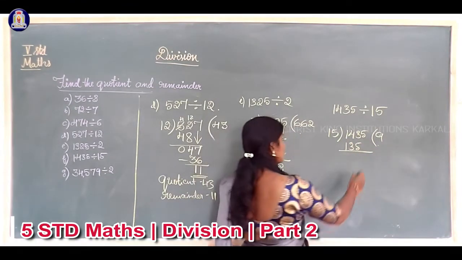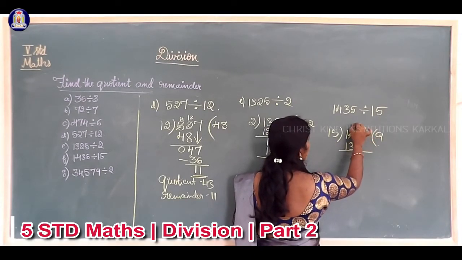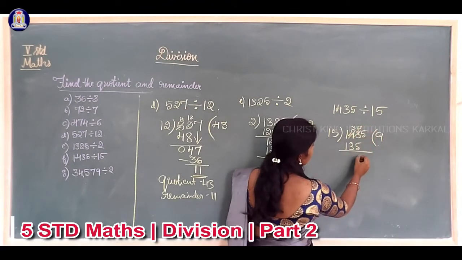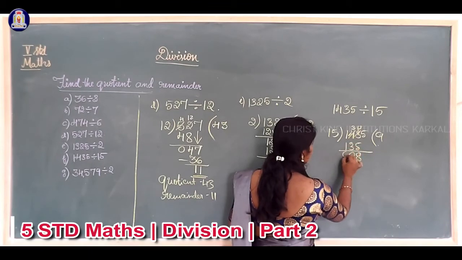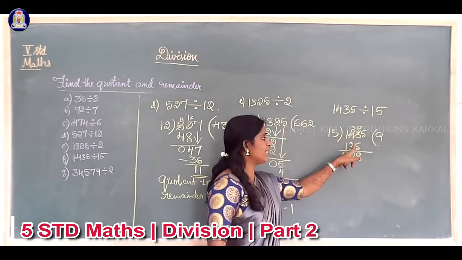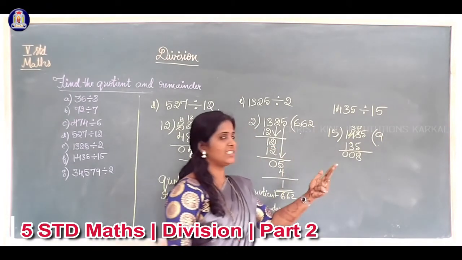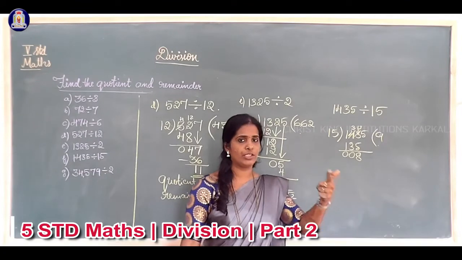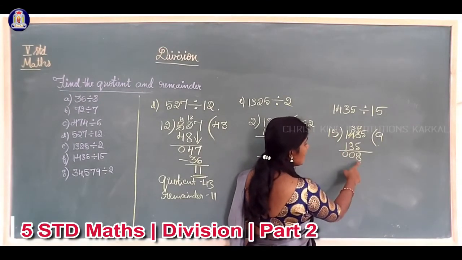Now, 3 minus 5 cannot. So I will borrow 1 from the next place. 13 minus 5, 8. 3 minus 3, 0. 1 minus 1, 0. Otherwise, 143 minus 135 means 136, 137, 138, 139, 140, 141, 142, 143. It should be 8. Again, in the 15 table, 8 is not there.